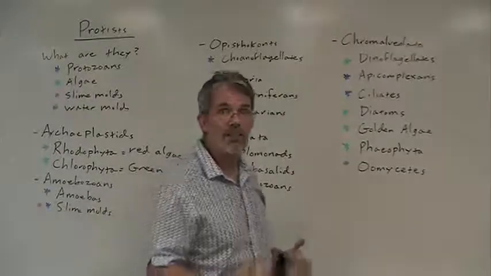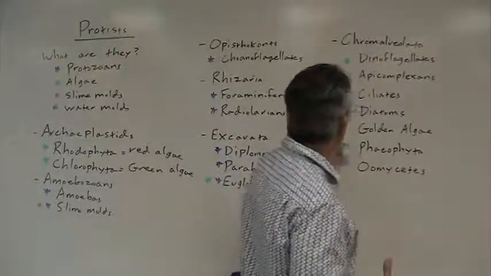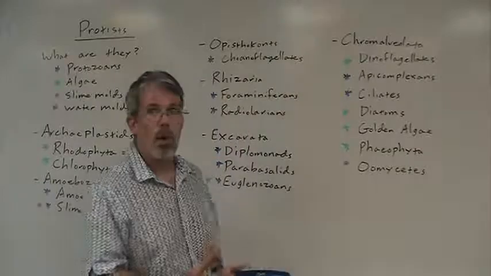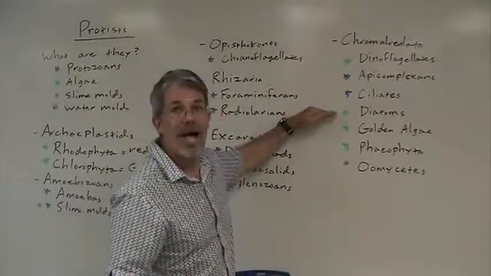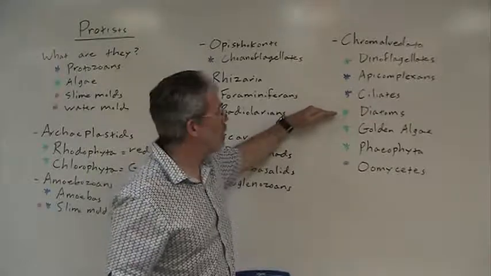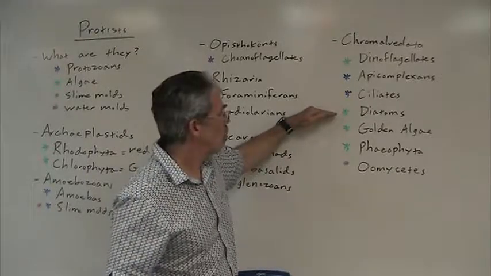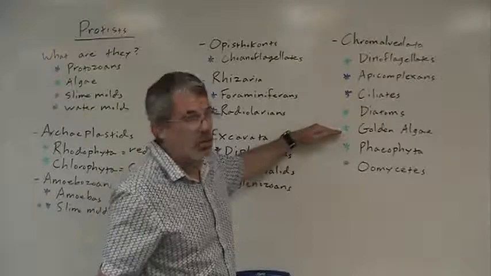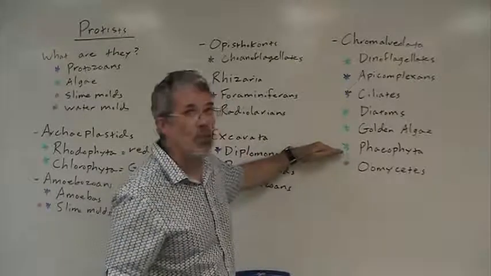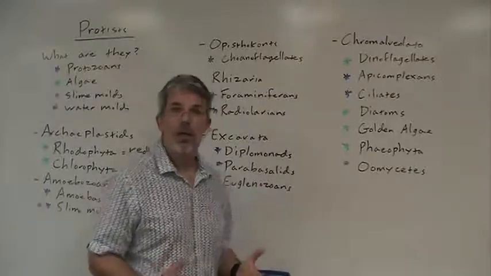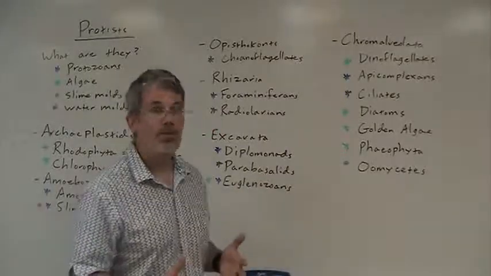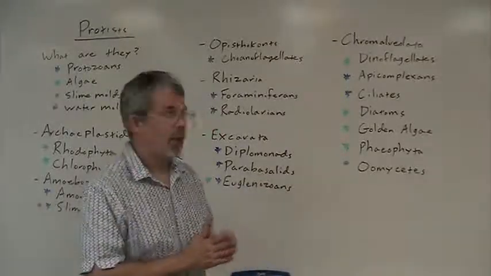Ciliates are free-living protozoans that swim using cilia. Diatoms rank number one as phytoplankton. These live in freshwater and saltwater and have glass shells, and marine sediments can have diatomaceous earth. The golden algae is another group of algae. The phaeophyta are the brown algae. They're multicellular, and they can get quite large. Kelp and sargassum are examples of brown algae.